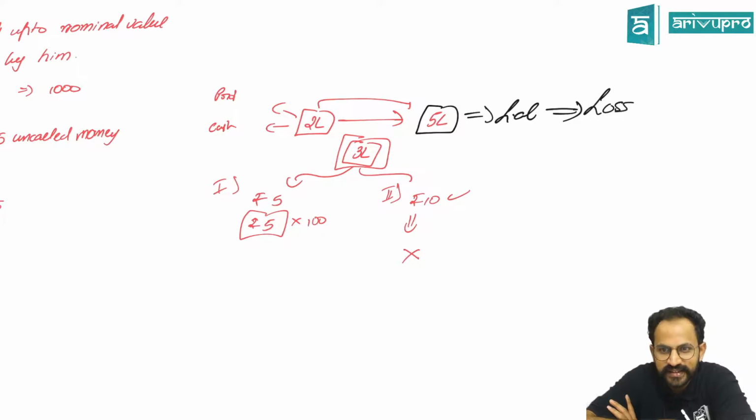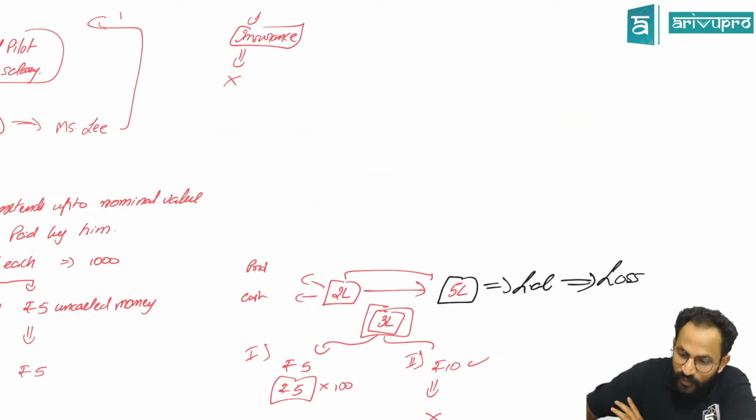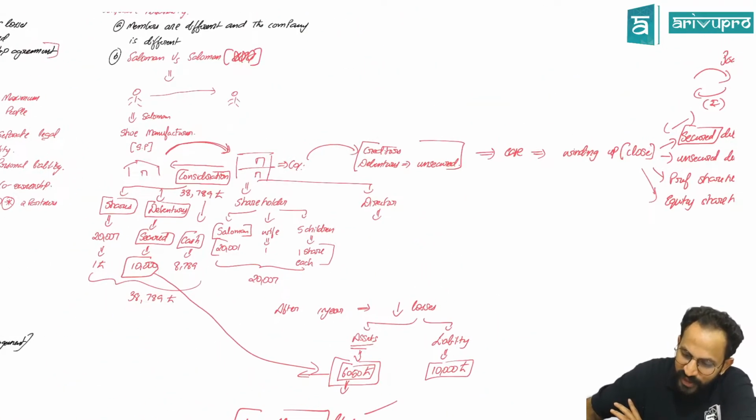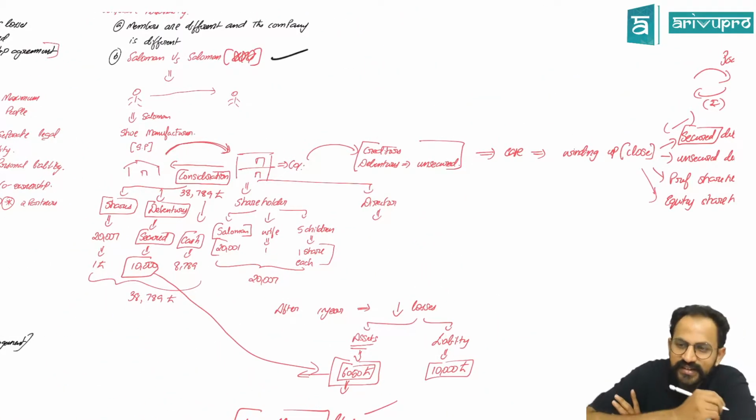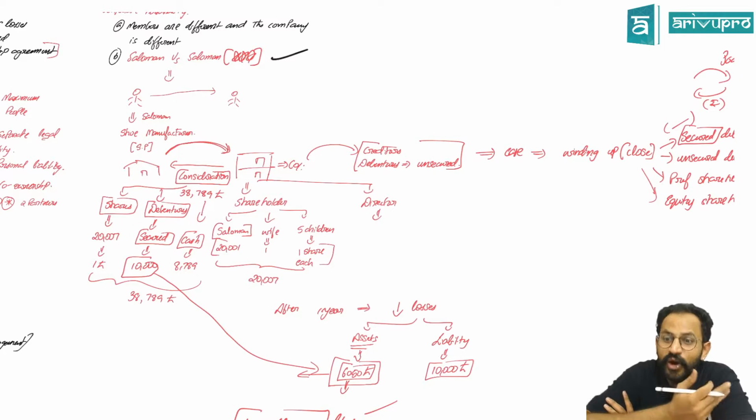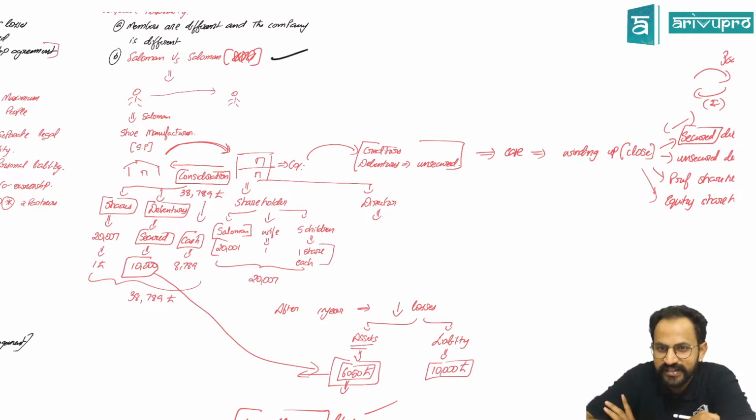Because he only started the company, right? Correct. He started the company, and you only told there is a separate legal entity. If you see, this is what happened in Salomon versus Salomon. What happened to the unsecured creditors? They went into loss. Yeah, and do you know something?